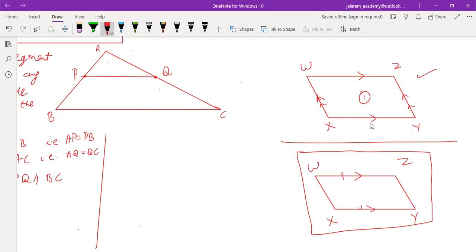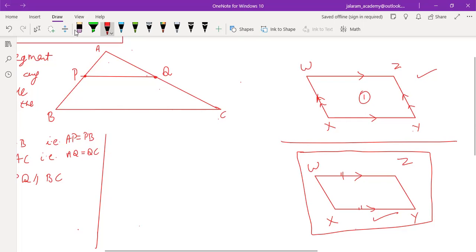Both pairs of opposite sides must be parallel to each other. Means XY is parallel to WZ, XW is parallel to YZ. And if you are not able to prove that opposite pairs are parallel, then you can prove that any one pair is parallel and equal both. Then also it is a parallelogram. There are several other methods also, but in the midpoint theorem we have to use this theorem: if any two opposite sides of a quadrilateral are parallel and equal both, then the quadrilateral is a parallelogram.